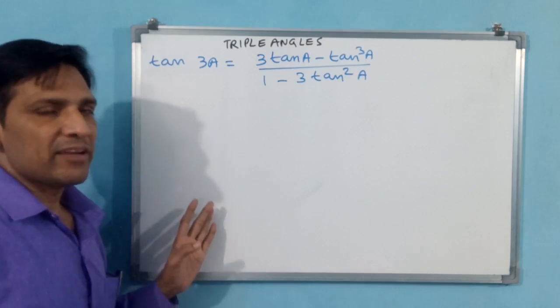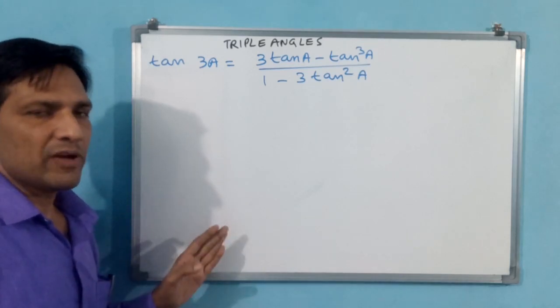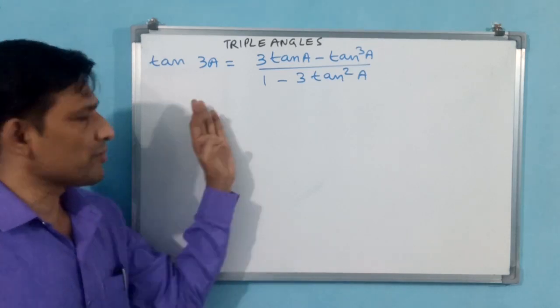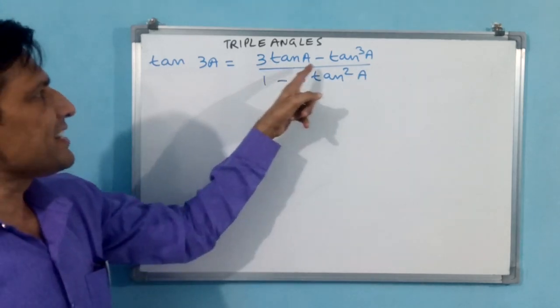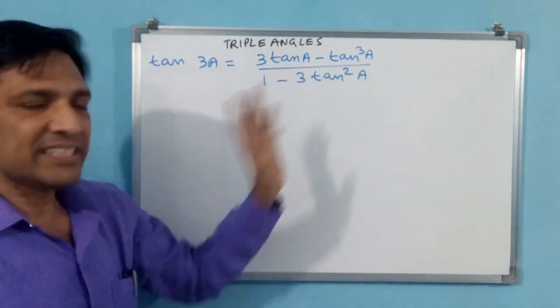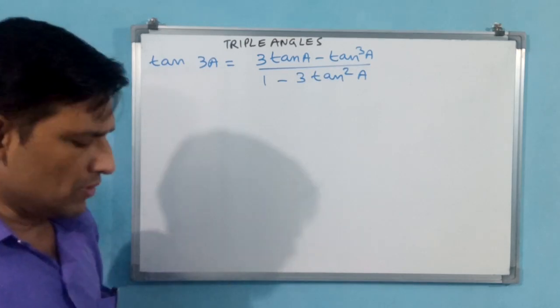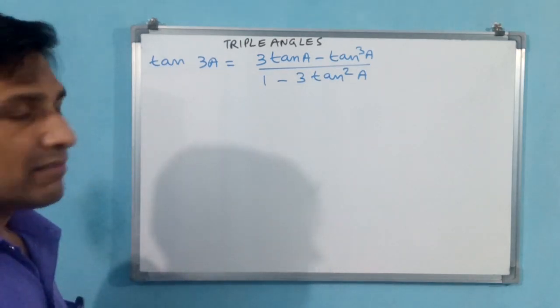Tan 3a means triple angle of tan. Triple angle of sine we have seen. Triple angle of cos also we have seen. Now triple angle of tan we will see. Tan 3a is equal to 3 tan a minus tan cube a by 1 minus 3 tan square a. This we have to prove. Okay. Let us take one by one.